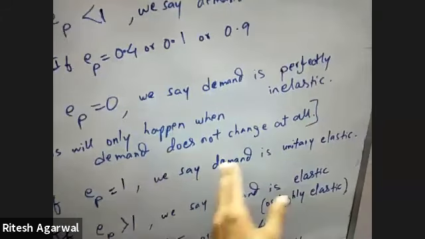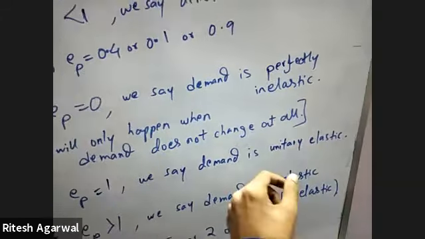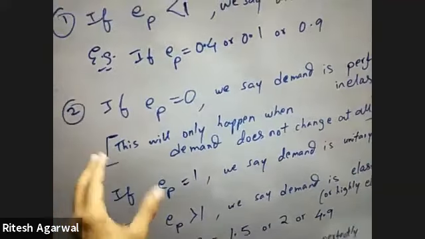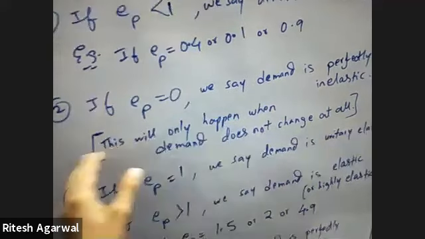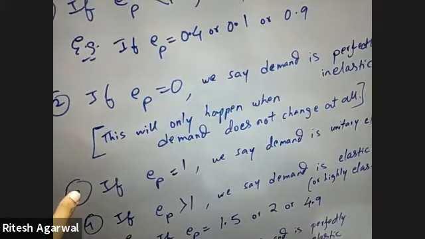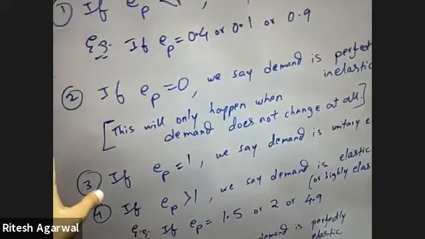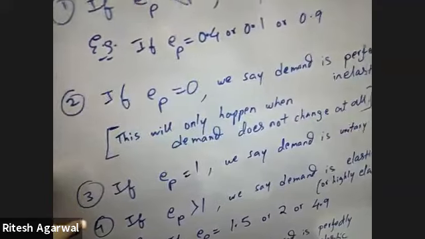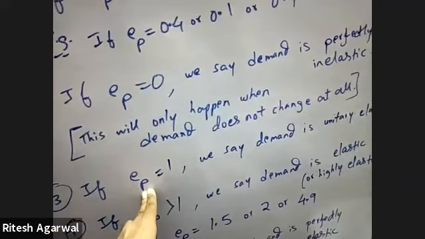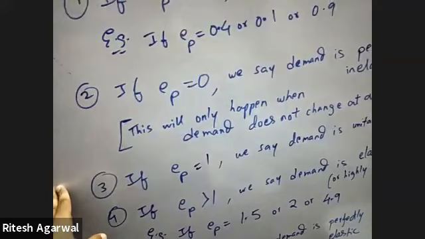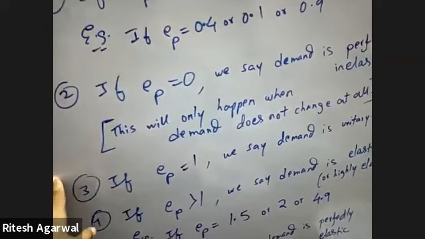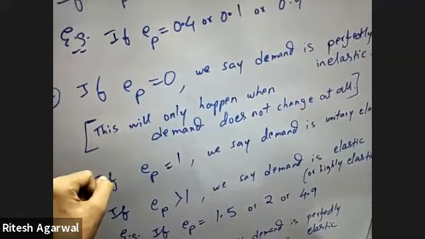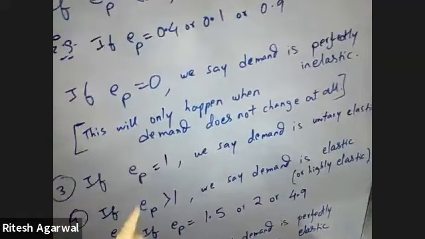This means that demand is unitary elastic. Unitary elastic, or unit elastic, will happen when the percentage change in demand is exactly equal to the percentage change in price. So if the price increases by 50% and the demand also decreases by 50%, then you will get EP equal to 1. Or if the price falls by 20% and demand increases by 20%, so the change is equal, then EP will be equal to 1.